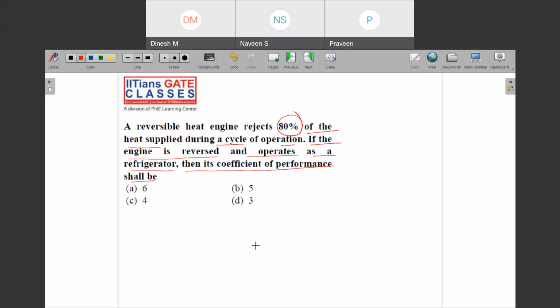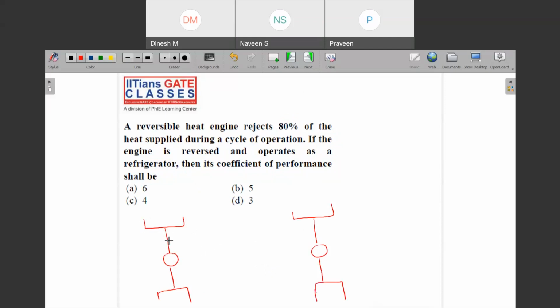So how will you do this problem? First you will go and find out the things about the engine, and then you will go and find out things about the refrigerator, right? Then only you can relate. So here it is said that it rejects 80% of the heat. So if this is Q2, this is Q1, and you are getting some work W. So here you can see that Q2 is 0.8 times Q1.